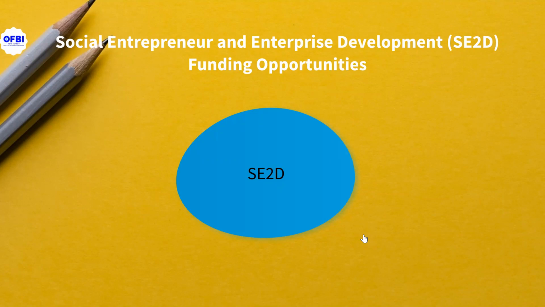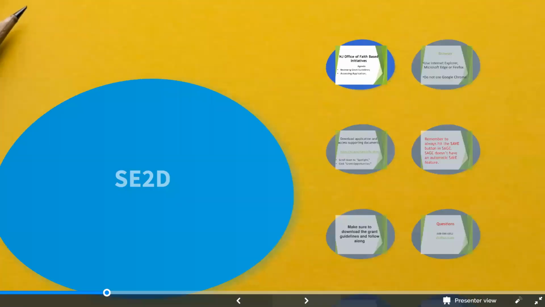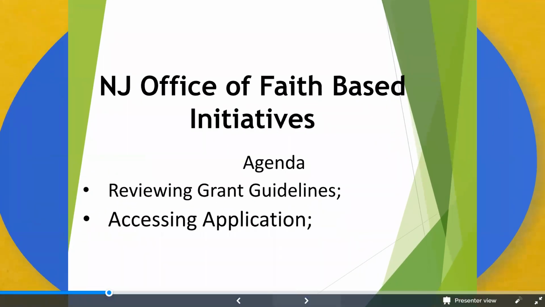And this webinar will be focusing on our social entrepreneur and enterprise development seed funding opportunity. Today, we will focus on the grant guidelines. We will take a quick tour of the OFBI grant page, and we'll also access the application, and I'll navigate Sage to give folks a sense on how to navigate Sage.